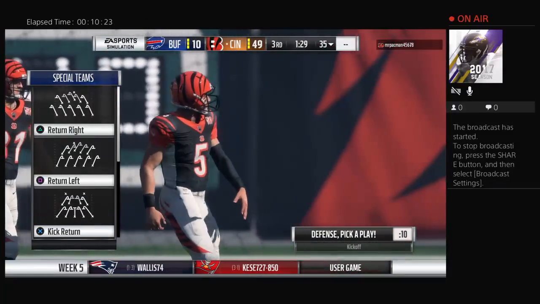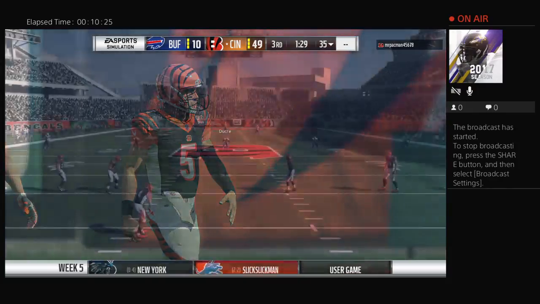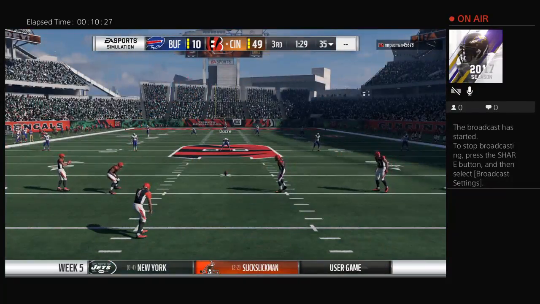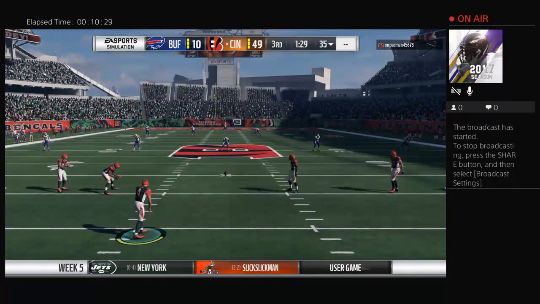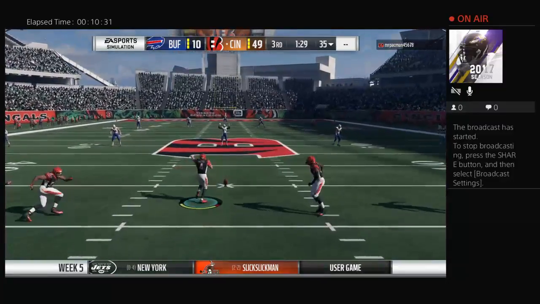Elsewhere, a third quarter score. You saw the score at the bottom of your screen a moment ago. We got a good one going on there. We'll keep you updated on that one as it progresses.